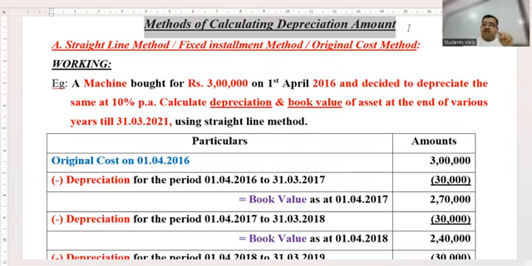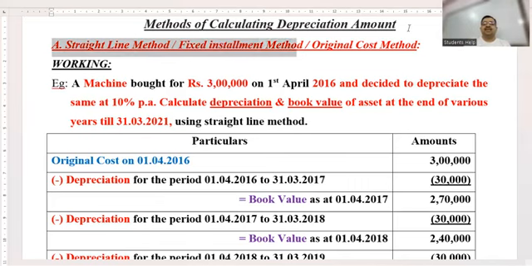And accounting methods are 4 in number. Please multiply 12 into 4 and tell me the answer. 48. In CA Foundation, a numerical of 48 types can be asked from you. Only one of the 48 comes. 48 types, children. So 4 methods of accounting and 12 methods of calculating. So out of this, children, we have first method titled as straight line method, fixed installment method, or original cost.